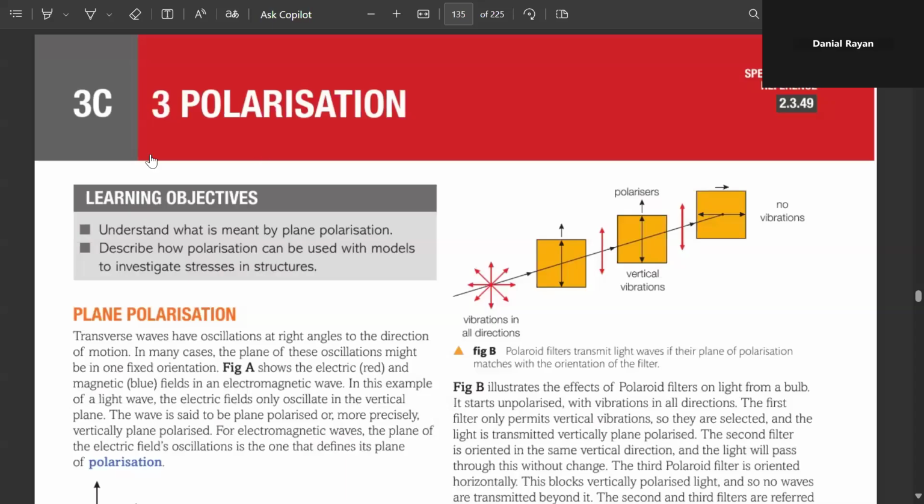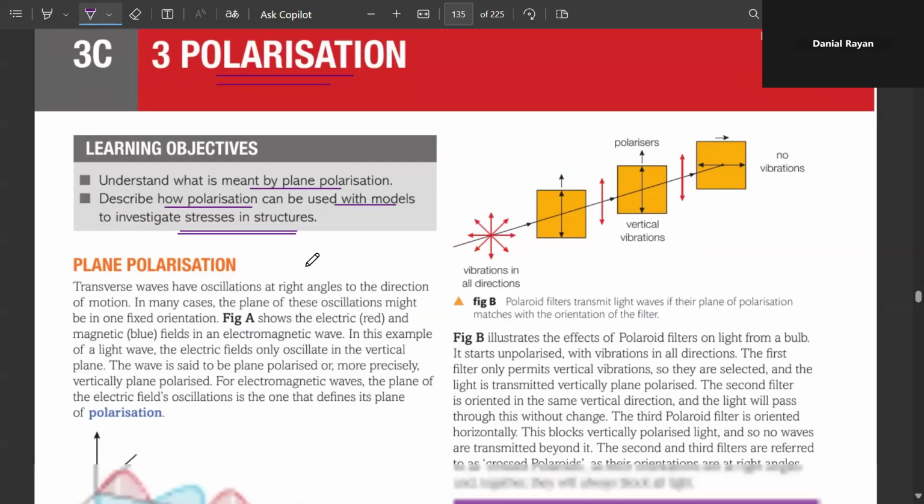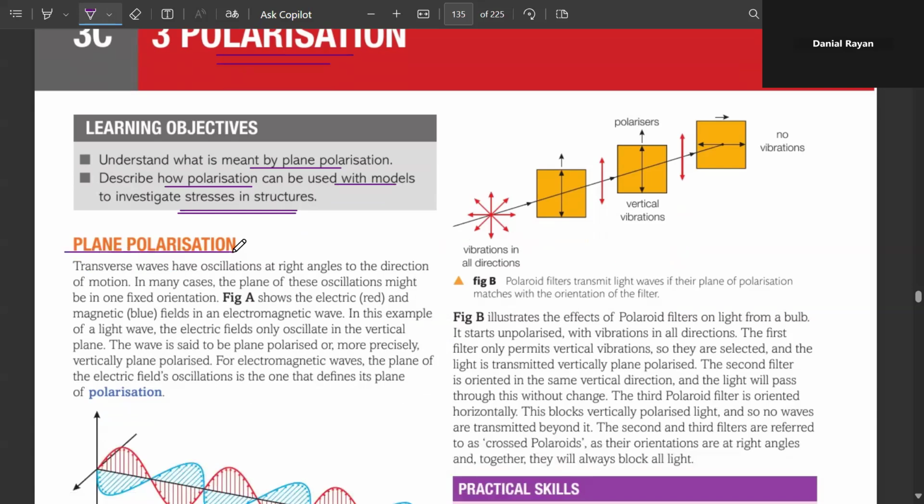So starting off with what is polarization? We are going to understand what is meant by plane polarization and then describe how polarization can be used with models to investigate stresses in structures. So what is plane polarization?